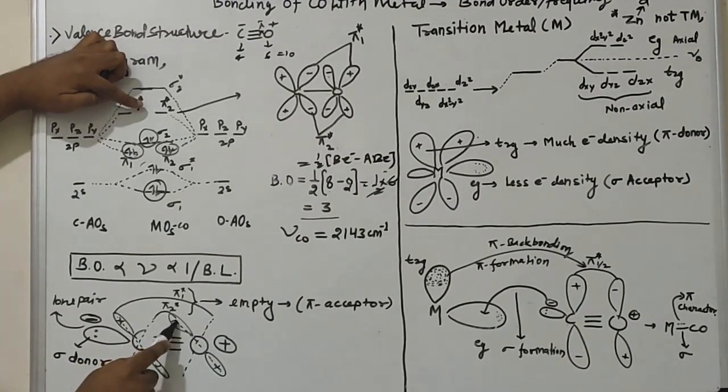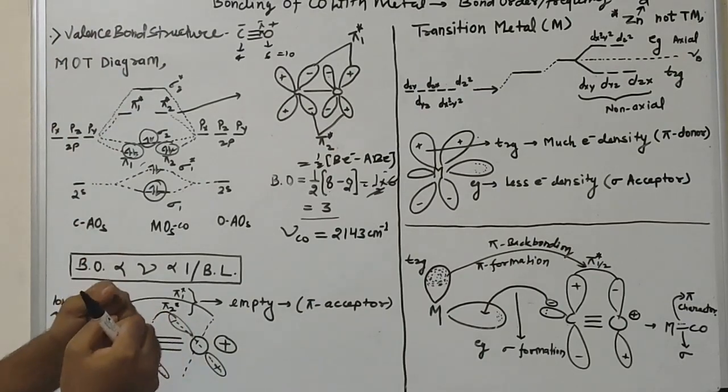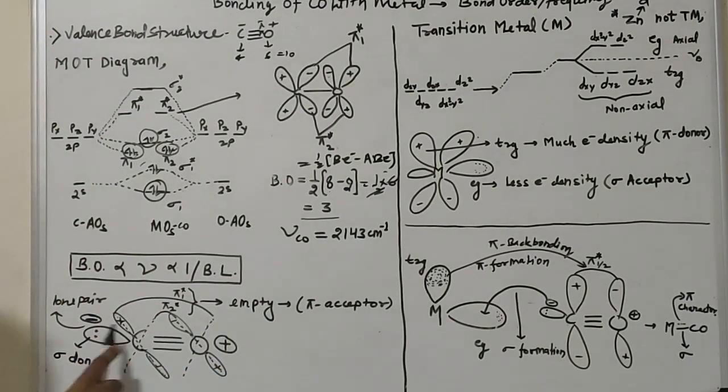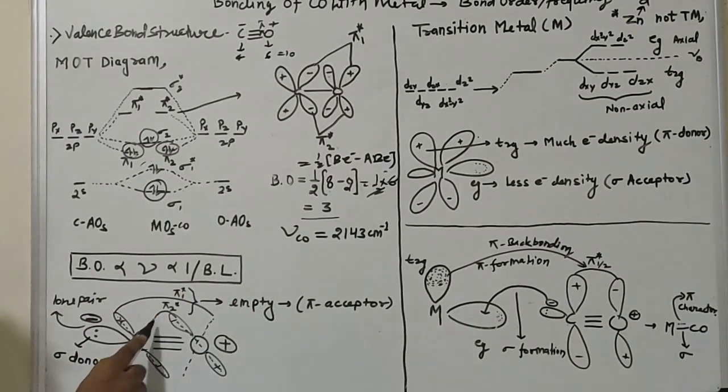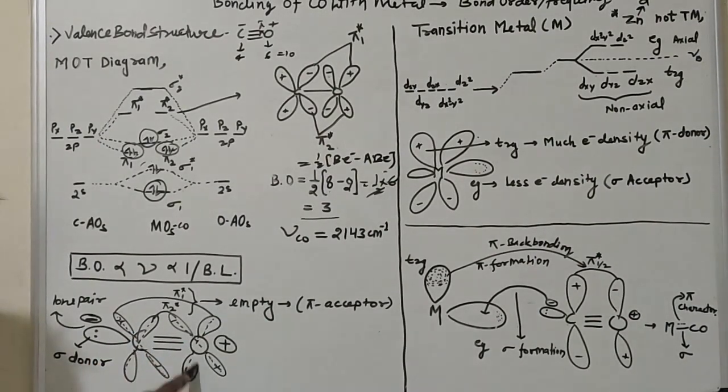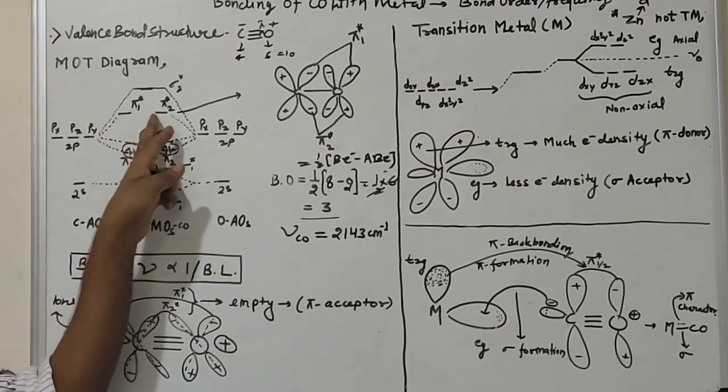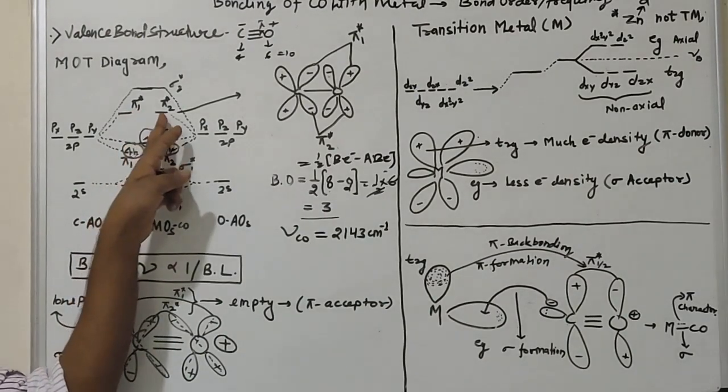If positive is here and positive is here, then they can combine with each other and form a bond. So I represented them by opposite signs, because they can't combine, as they are anti-bonding molecular orbitals. These are the pi 1 star anti-bonding molecular orbitals, and this dotted line also represents orbitals with plus, minus, plus signs. This orbital is pi 2 star, because we have 2 anti-bonding pi orbitals, pi 1 star and pi 2 star.